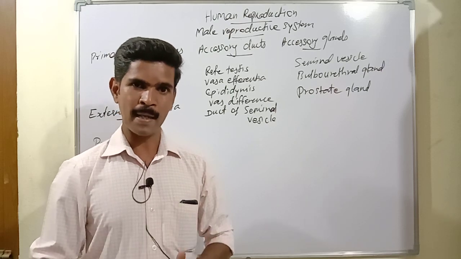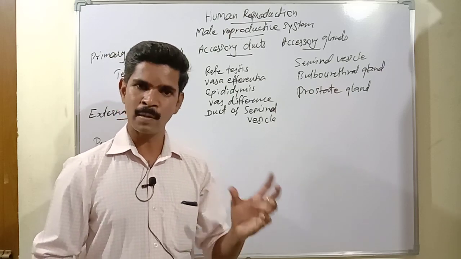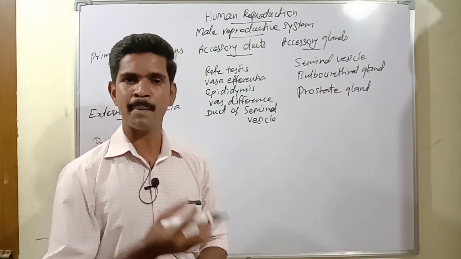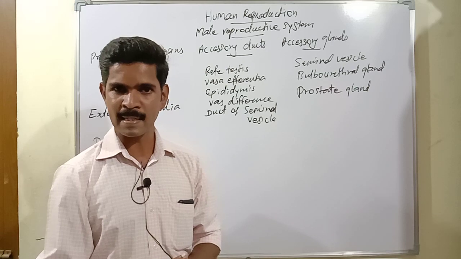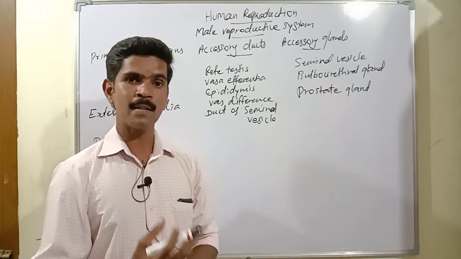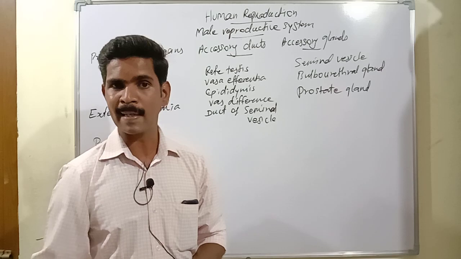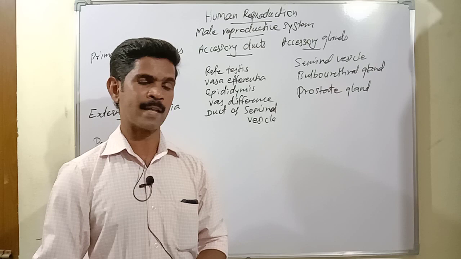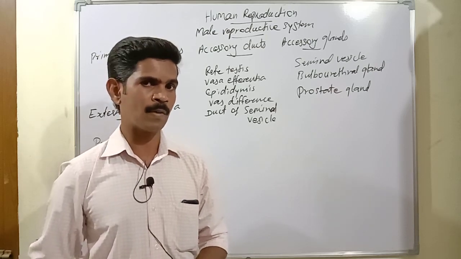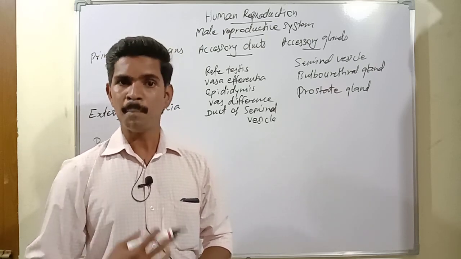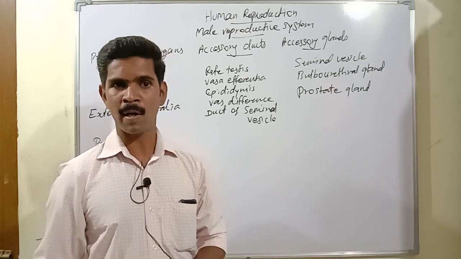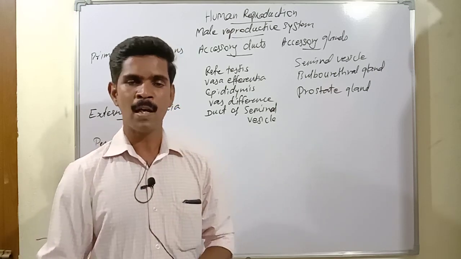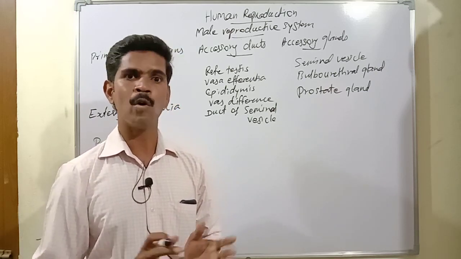So in the male reproductive system, both oval-shaped testes are kept inside a bag-like structure, and this structure is called the scrotum. One important thing: this scrotum is always hanging outside and below the abdominal cavity. Here abdomen means lower stomach; the lower stomach region is called the abdominal region. So below the abdominal region, outside the body, the scrotum is hanging, and inside this scrotum both testes are located. I hope you all understand.